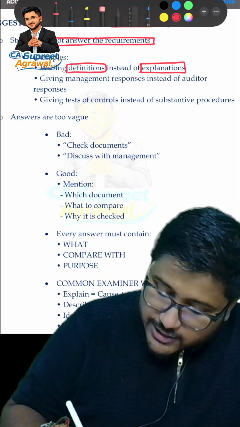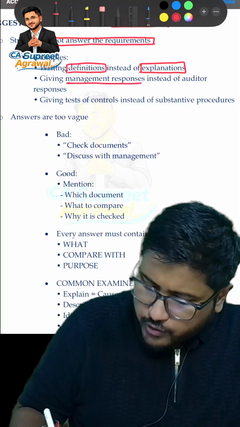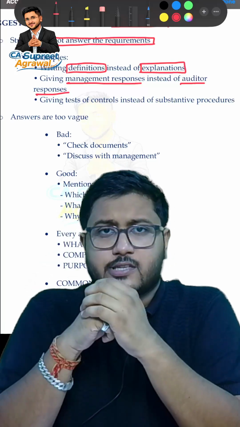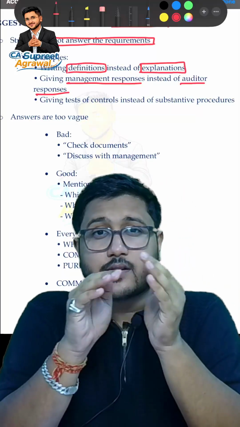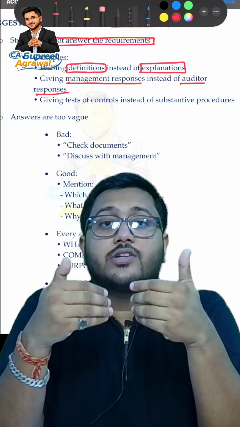Then giving management responses instead of auditor's responses. What does it mean? See, what happens is, if the auditor has identified a misstatement, now there's some action that is required from the management's end also, there's some response that is required from the auditor's end also. Now a lot of students make this mistake that they mention the management response.